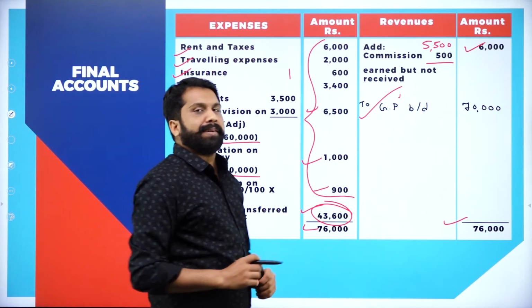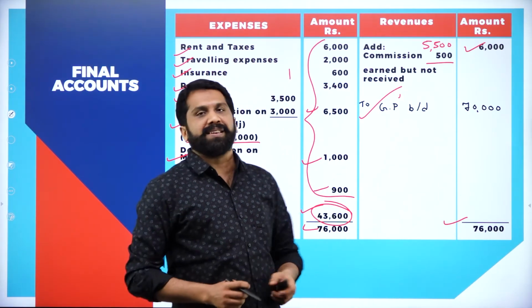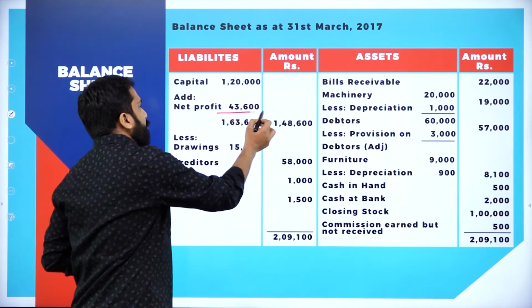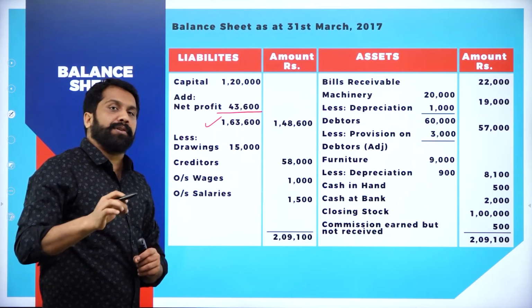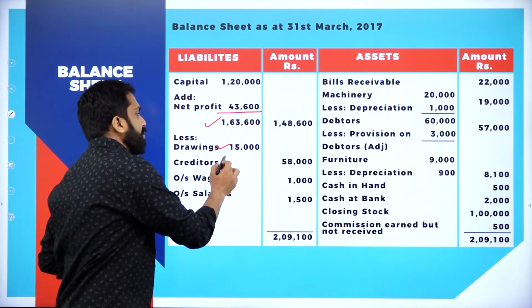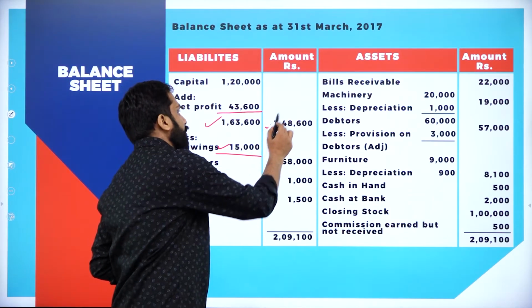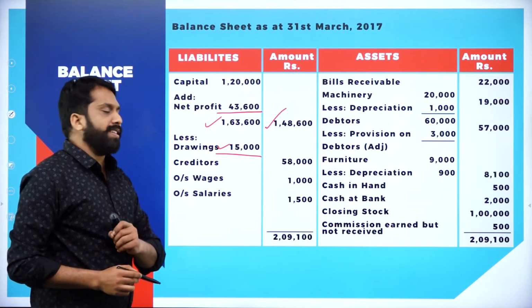What do we do with this net profit? Yes, we will add to capital. Now, your capital plus net profit, you got 1,63,000. If there are any drawings, minus 15,000, your answer is how much? 1,48,000.